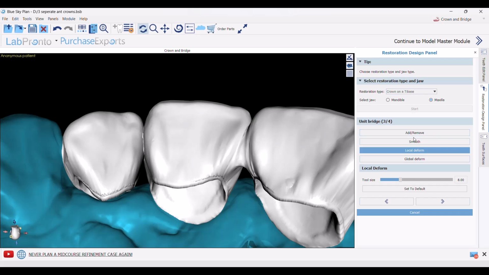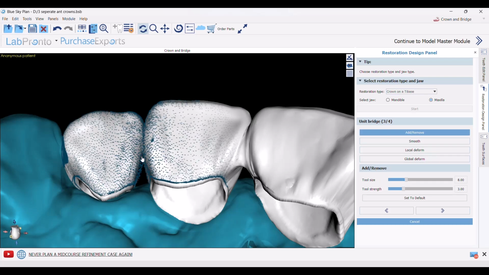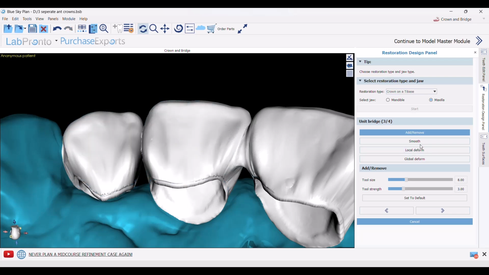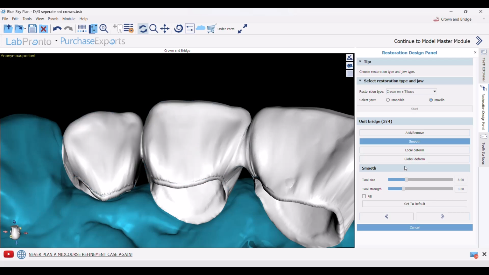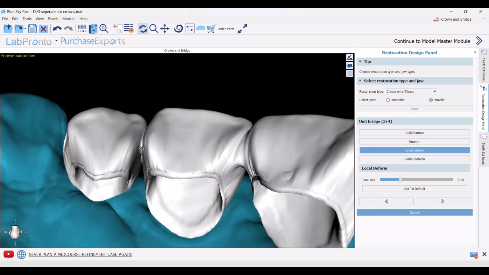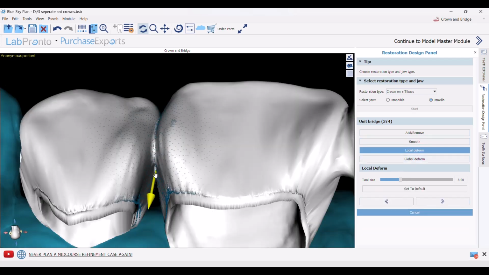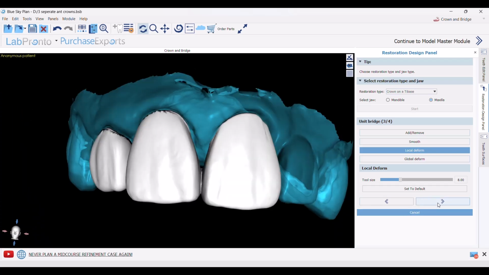Add, smoothen, and local deformation. Press Next.